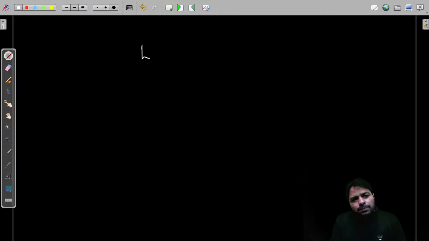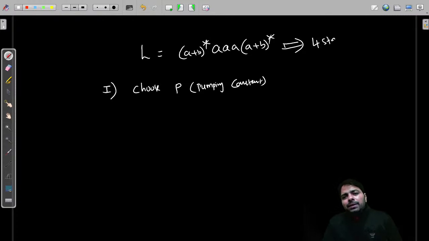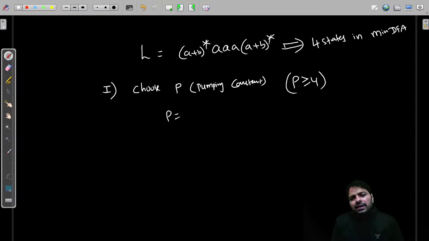Guys, suppose I have, let's say, a language containing EEE. I'm just taking it to help you. And first, step 1, you need to choose a P. P is the constant, the pumping length. And this P, you know how many states are required here? You require 4 states in the minimum DFA. Everybody knows that. So you must choose any P. Doesn't matter, 5, 6, 7, 8, you choose it. So P has to be greater than or equal to 4. So I choose P equal to, let's say, 6. You can choose that. Okay, I've chosen it.